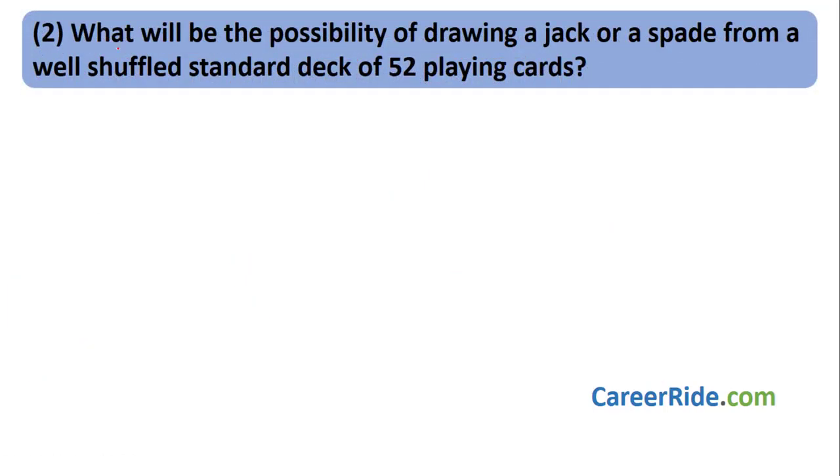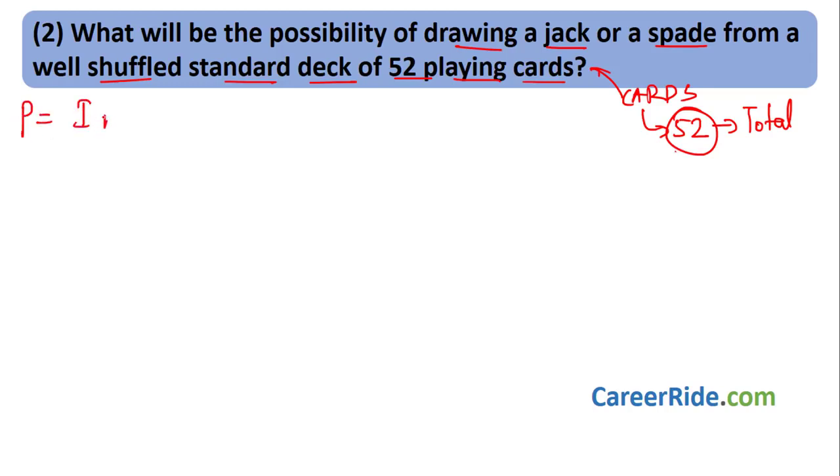What will be the possibility of drawing a jack or a spade from a well shuffled standard deck of 52 playing cards? Now this is of the common type, cards, right? What have we learned? There are 52 cards, right? That means the total possibilities are 52, right? Now what have we also learned? Probability is nothing but what I want divided by total. We already know the total as 52.